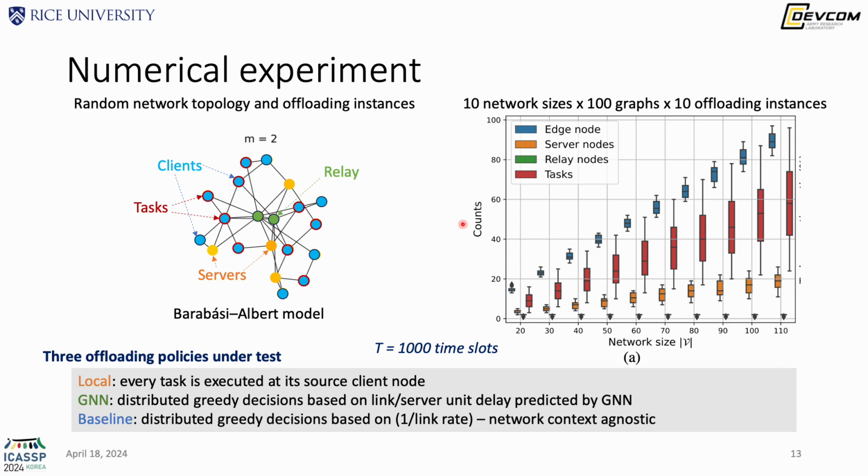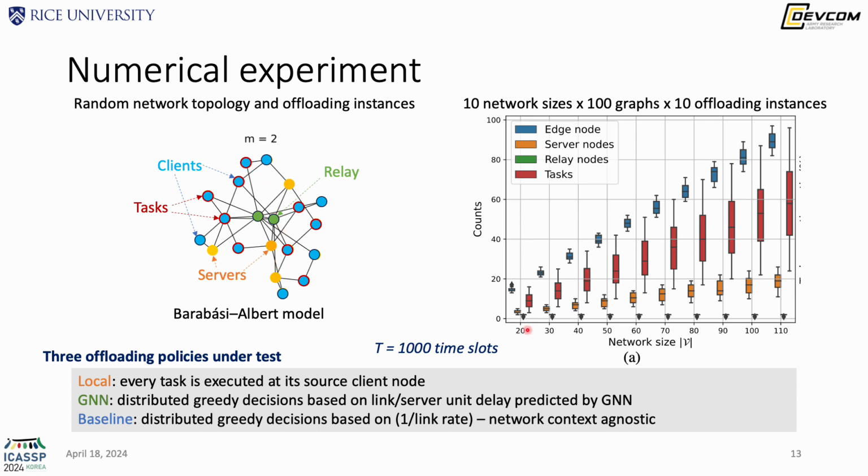Now let's look at our numerical results. We generate random test instances by first creating a random network topology using the Barabási model. It looks like this. And then we create offloading instances by assigning different roles to different nodes. The central nodes will be dedicated relays, and for the rest of the nodes, 80% will be clients, 20% will be servers. And 80% of those clients will have tasks to offload.